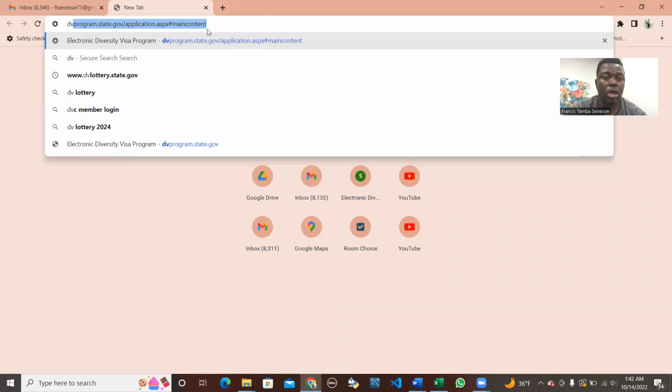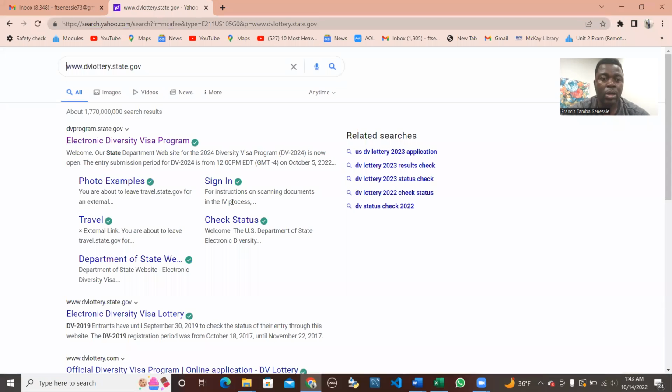Different options will show. The one that says dvlottery.state.gov is what you need to click on. You click on that site. And once you have your photo already in your phone, laptop or desktop that you used to crop, you can just go to the site as long as you have access to internet.